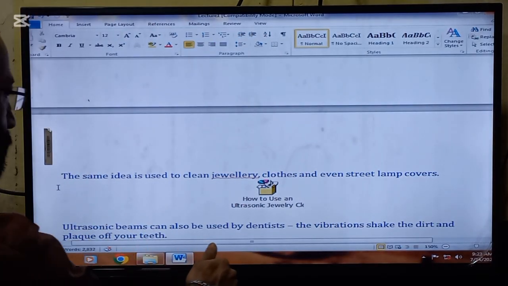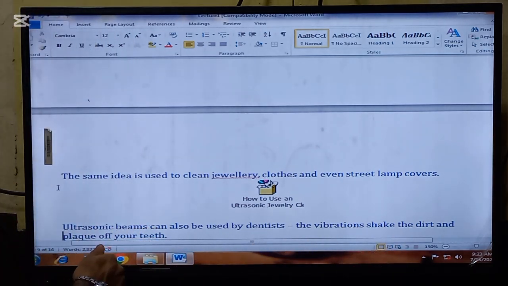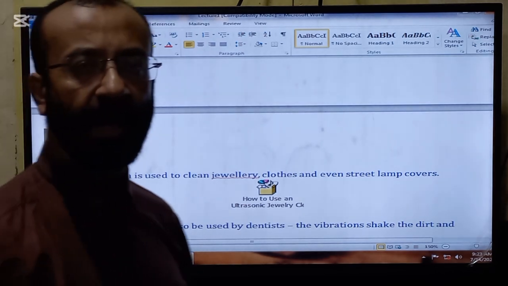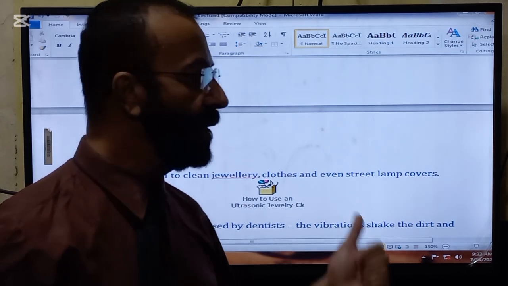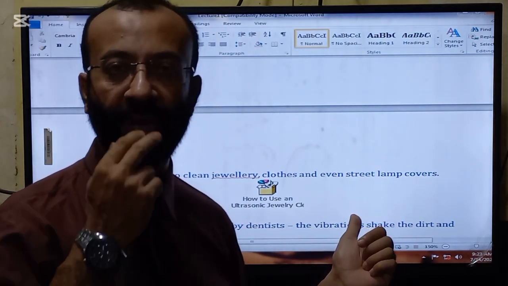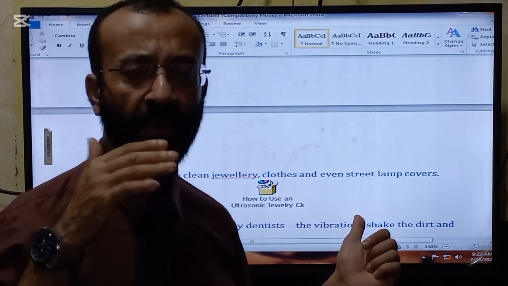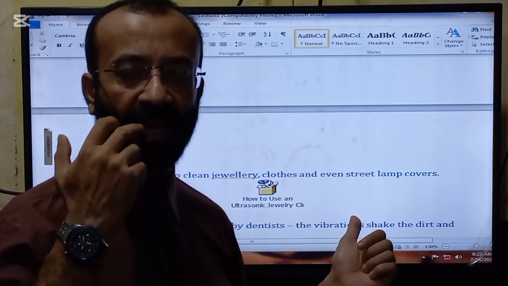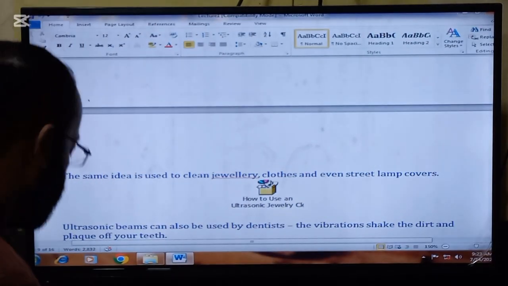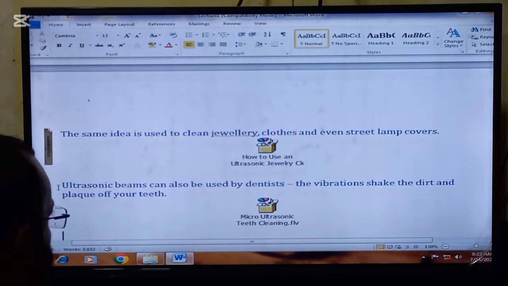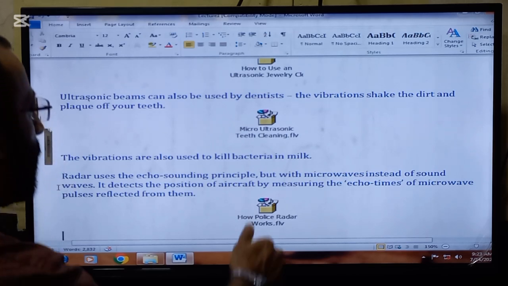Ultrasonic beams can also be used by dentists. The vibrations shake the dirt and plaque off our teeth. So you may have seen that some person's teeth are very dirty. So the ultrasonic waves can be used to remove the dirt and the plaque. So dirt and plaque move at very high frequency and they become loose, and they are removed from our teeth. The vibrations are also used to kill bacteria in milk.